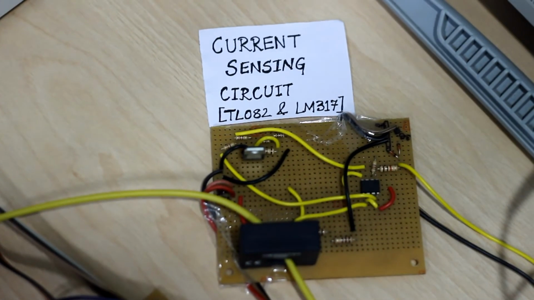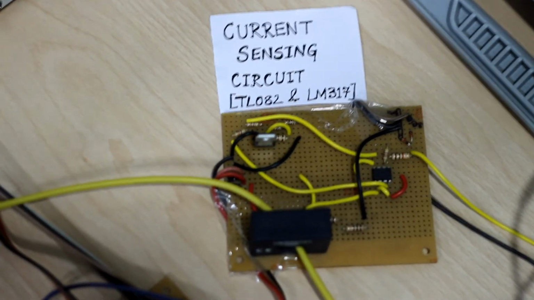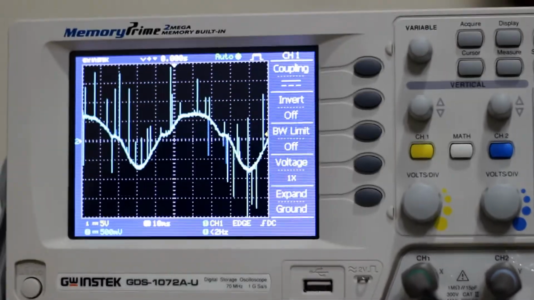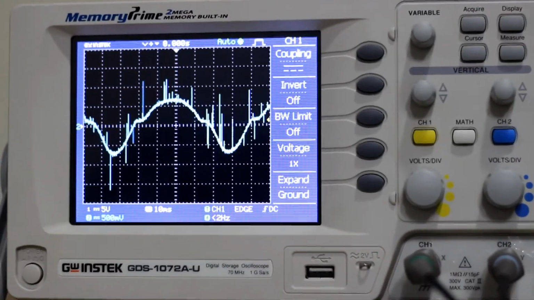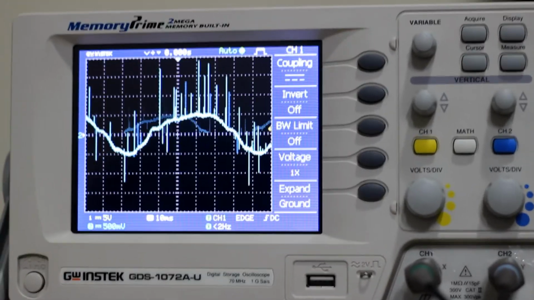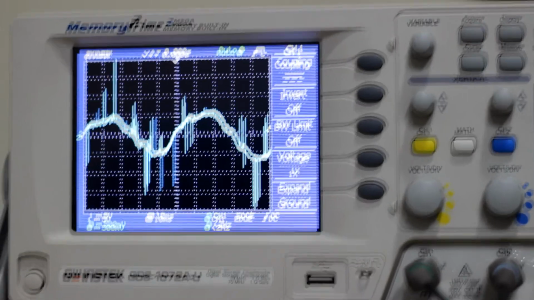We have also added a current sensing circuit that gives protection at two levels. At the first level, if current exceeds the set current, further acceleration of frequency is stalled. In the second level, if current in the motor exceeds the safe limit, then the inverter pulses are stopped and the motor comes to a halt.